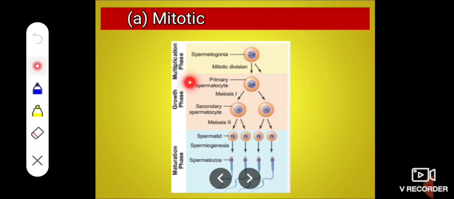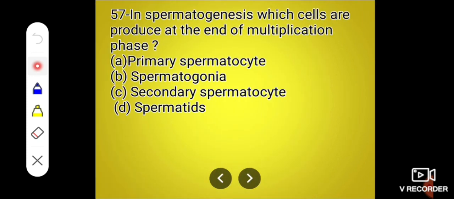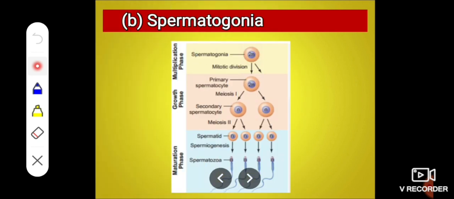In the multiplication phase, which division occurs? Mitosis. And in the maturation phase, which division occurs? Meiosis. In spermatogenesis, which cells are produced at the end of the multiplication phase? Simple. Spermatogonia.